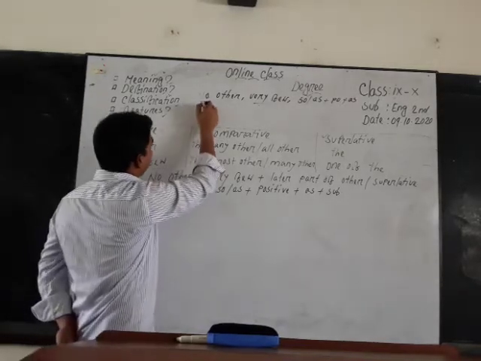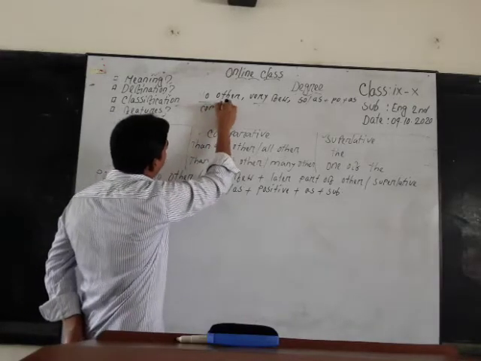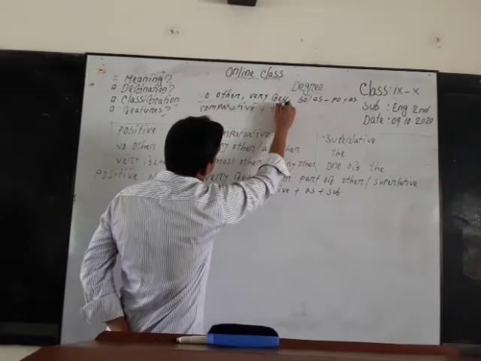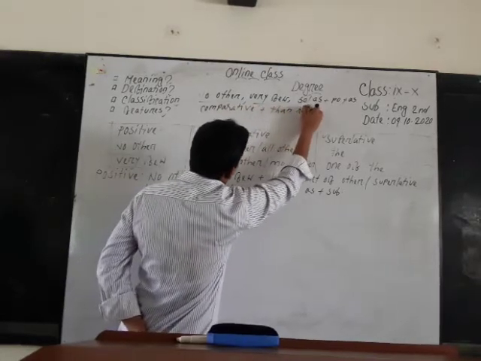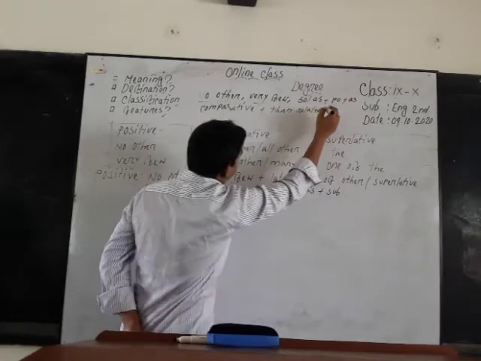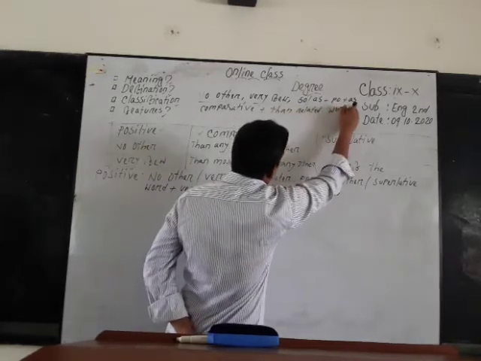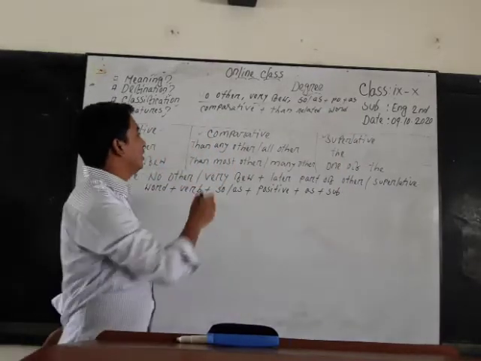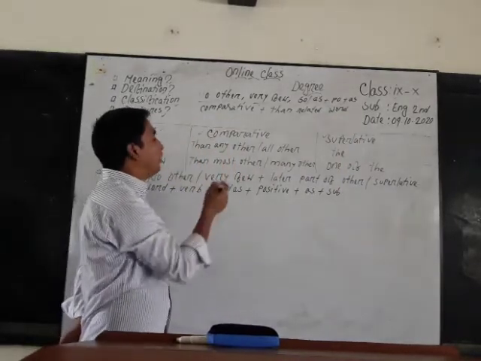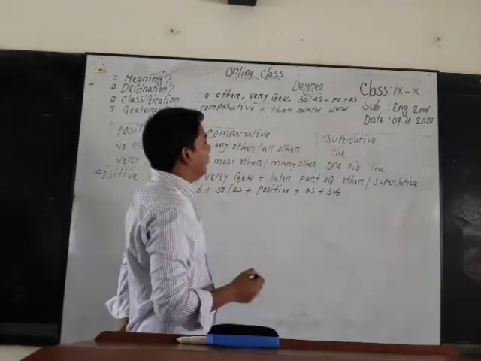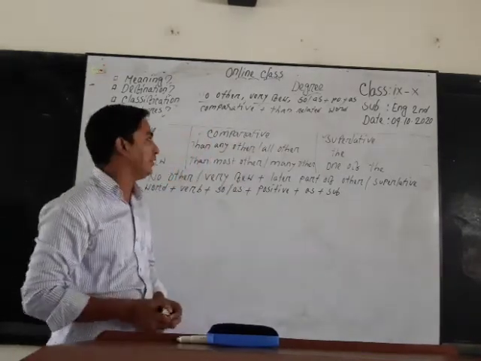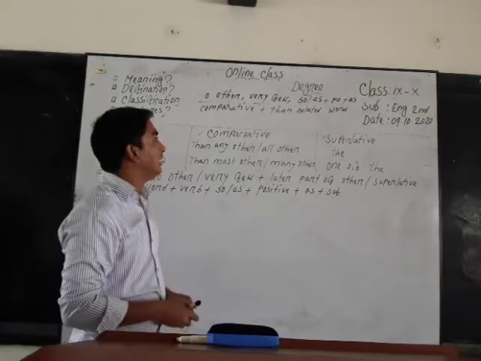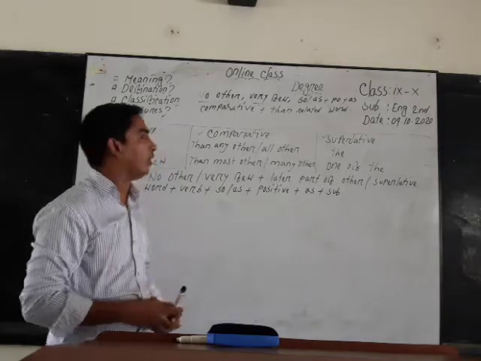If in a sentence we find the comparative form of the adjective and then the word than, such as than any other, than all other, than many other, than most other, it indicates that this sentence is an example of the comparative form.